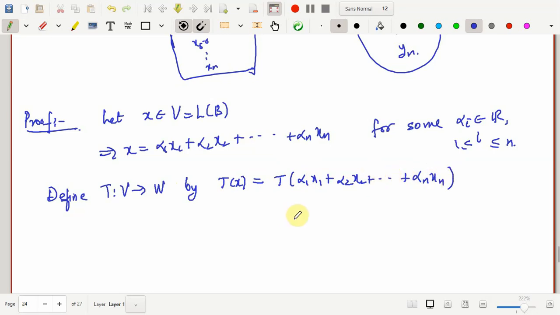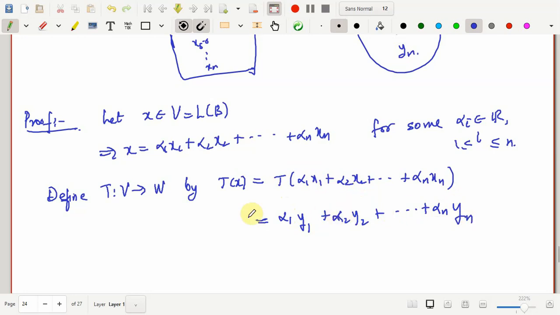See, we want a transformation that takes xi to yi, right? So basically, if it is a linear transformation, this will give me alpha 1 into t of x1. But as per the definition, we want t of x1 to be y1. And this will be alpha 2 into t of x2, and as per what we want, t of x2 should be equal to y2. So I'll take this as alpha 2 y2, and this goes on till alpha n yn.